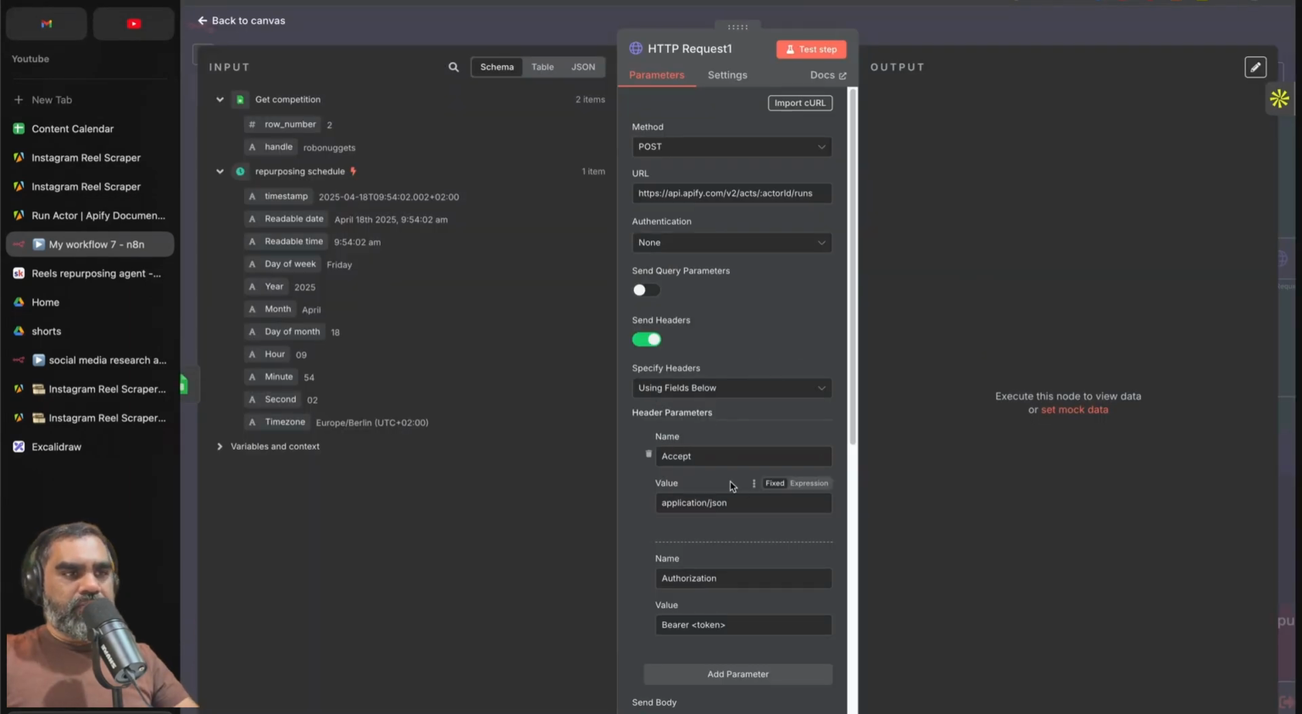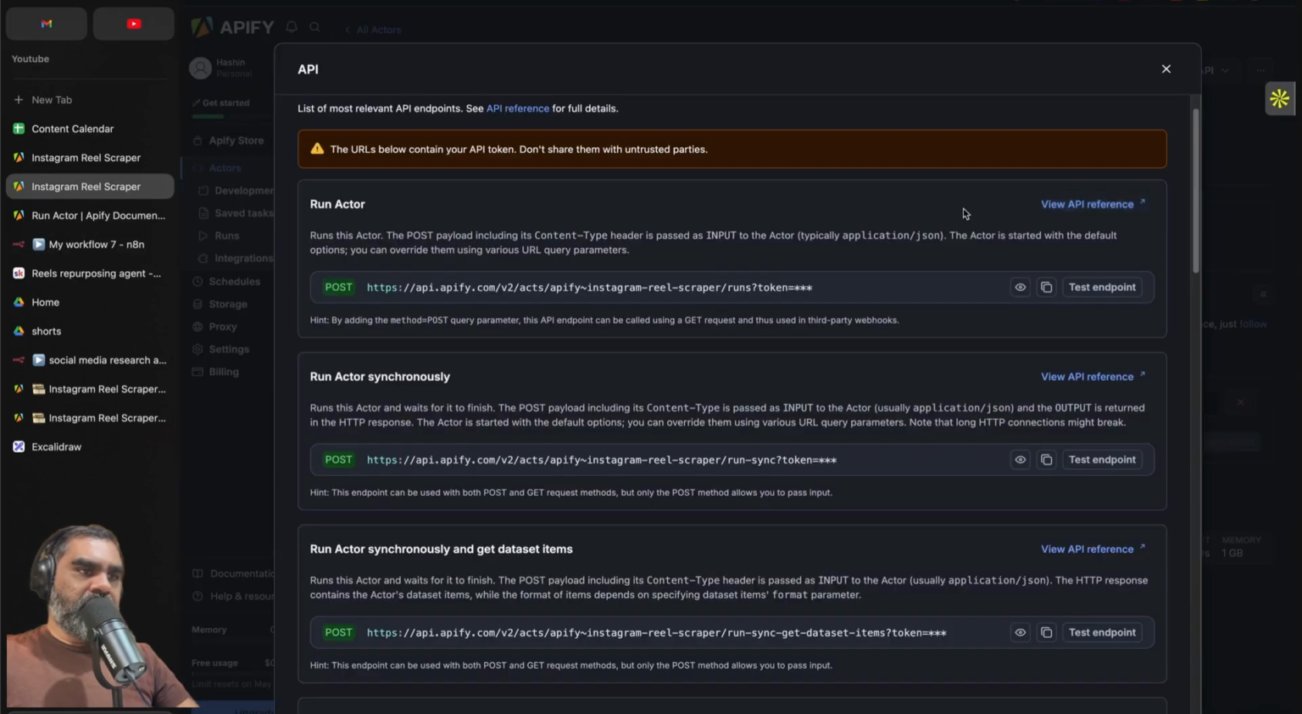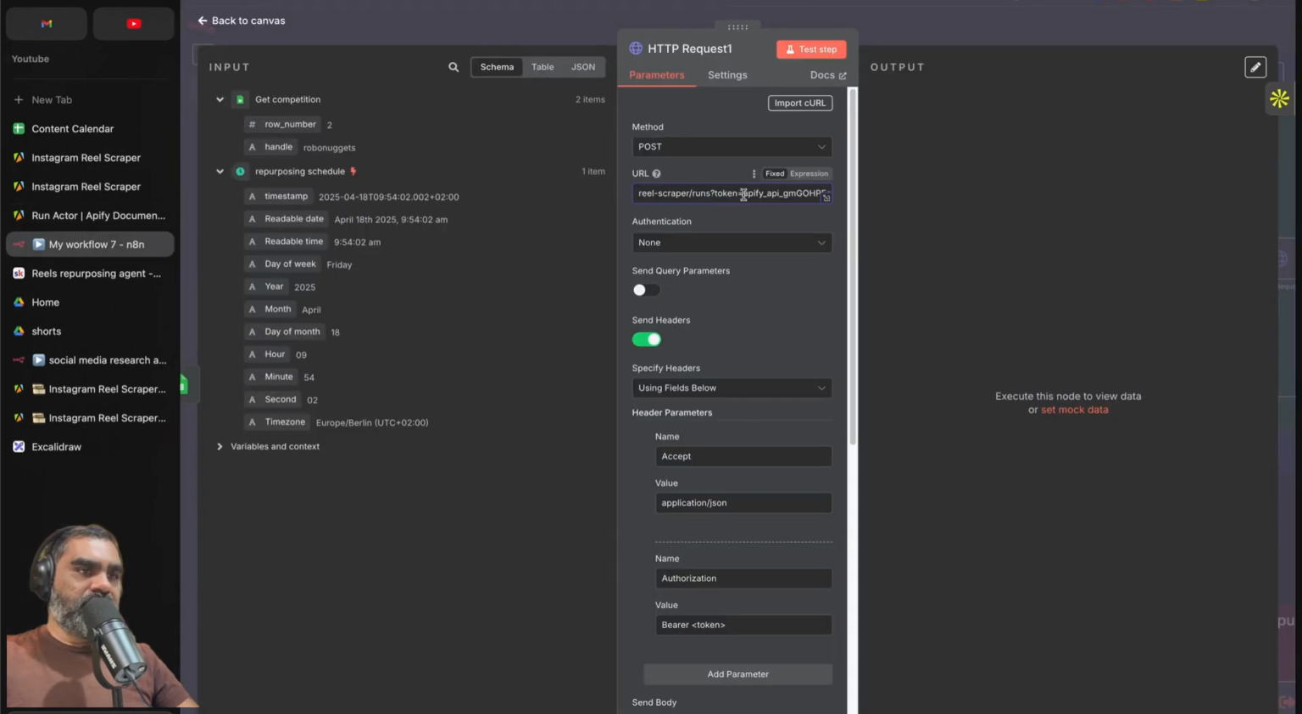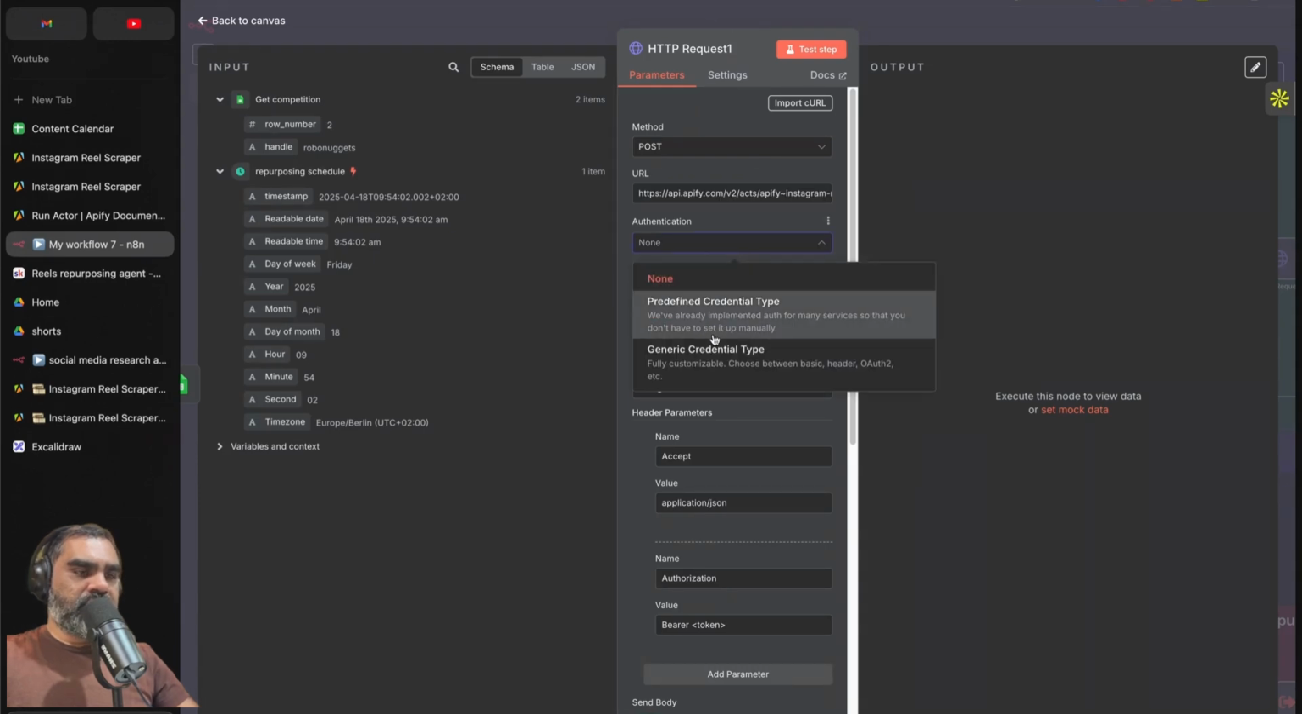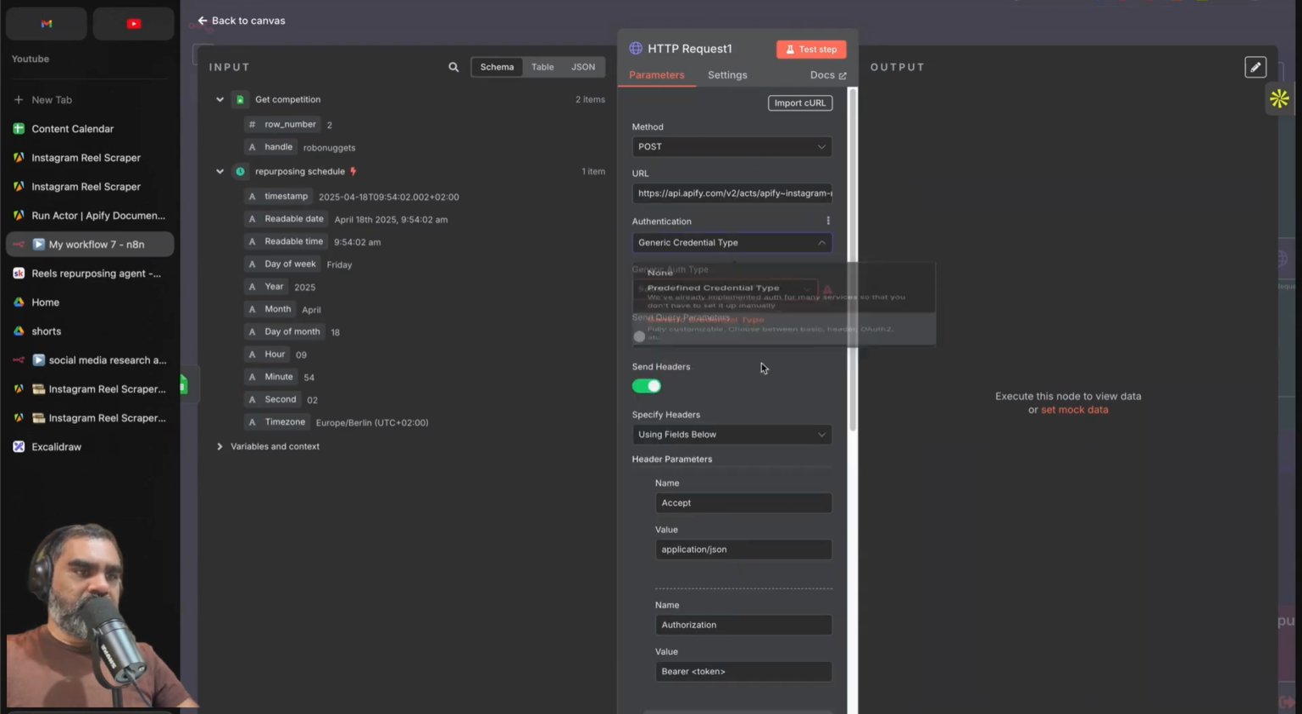So that will be pre-filled for you. So you can see that the method is changed to post and the URL is filled in there. When you do that, the actor ID is a placeholder there. Get the actual endpoint by copying that and paste it there. If you want, you can give that token right there. That will also work, but I prefer to create a generic credential type.